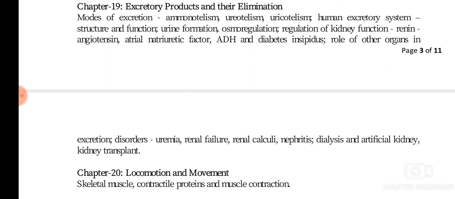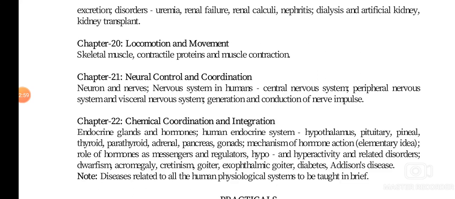Then you will be studying locomotion and movement, and in that the skeletal muscles and contractile proteins and how muscle contraction takes place, etc. This chapter has been reduced a lot, and from chapter 20 only a few topics will be studied.